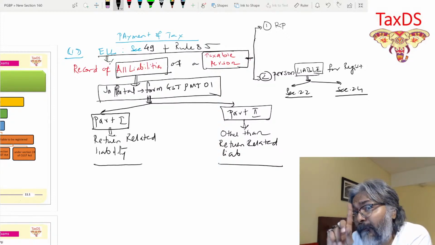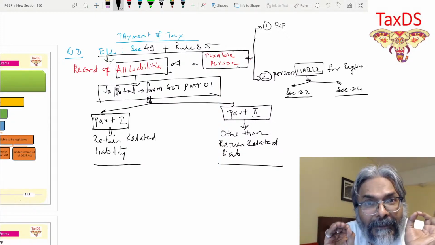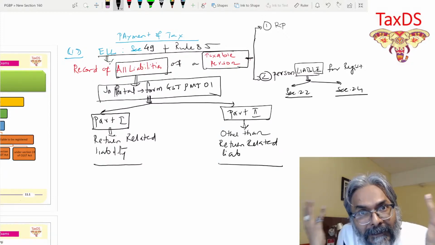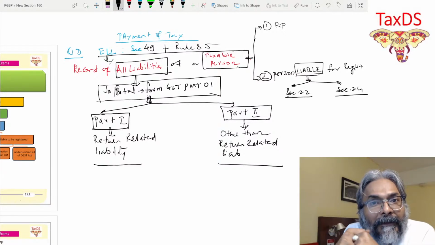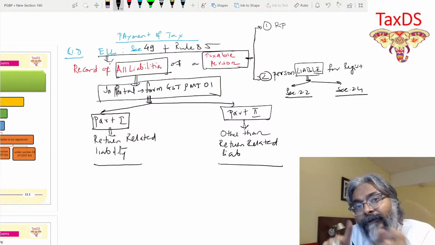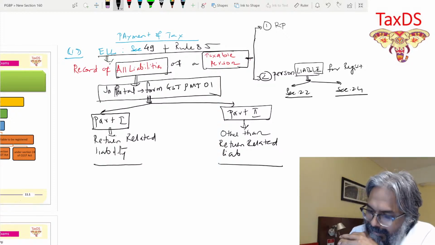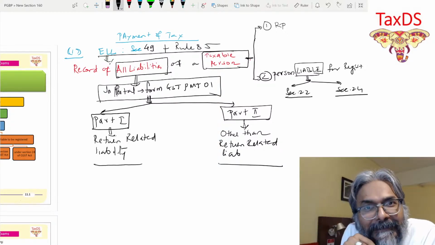Apart from that, one more important point, friends. I'm talking about the ELL, which is the electronic liability ledger. With that ELL, the liability, students, is not only in respect of the tax.